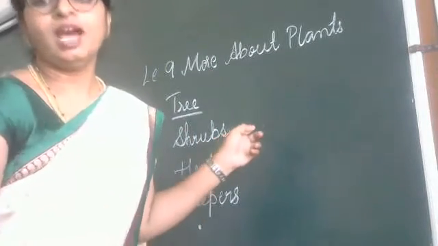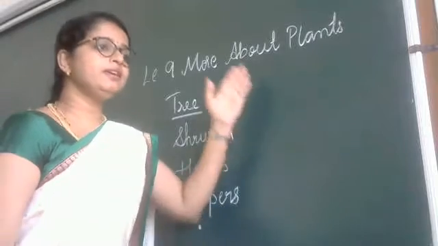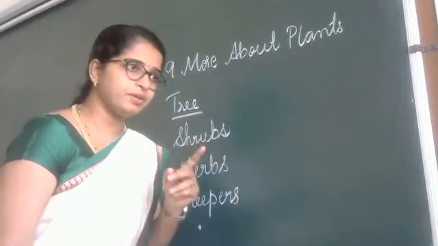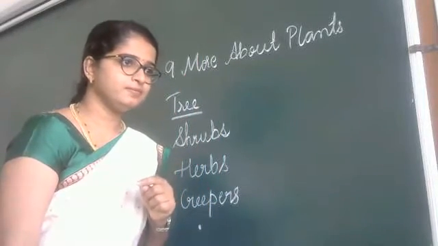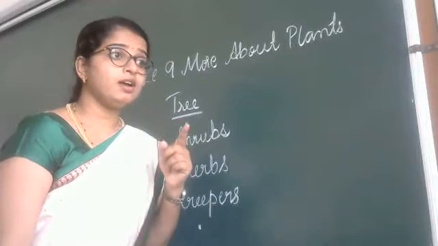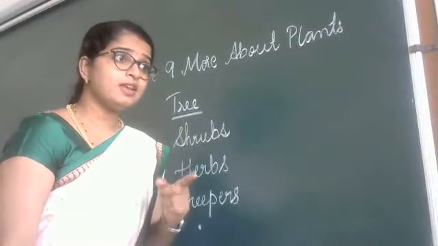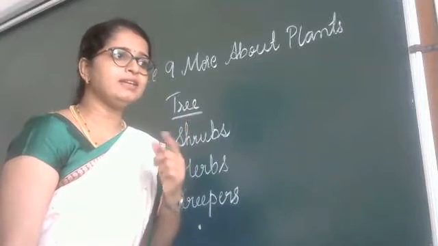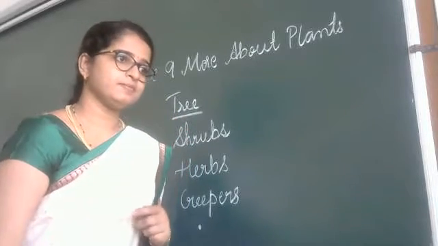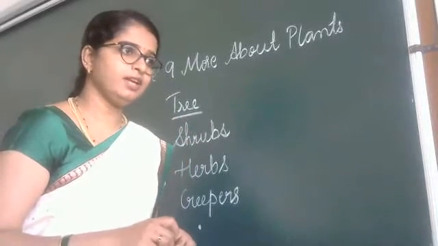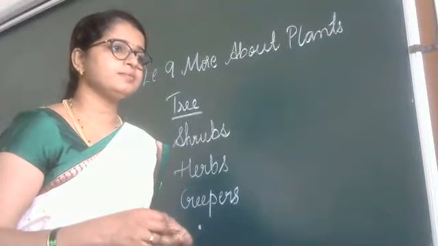Okay. See here. Now, a tall and a big plant is called what? Shrub. Correct? Yes. A tall and big plant is called shrubs. Correct? Then what is it?